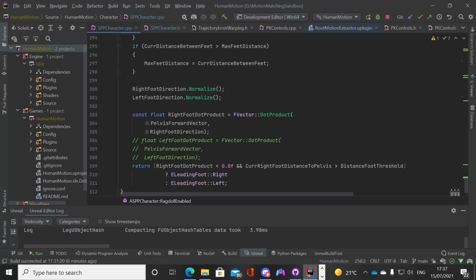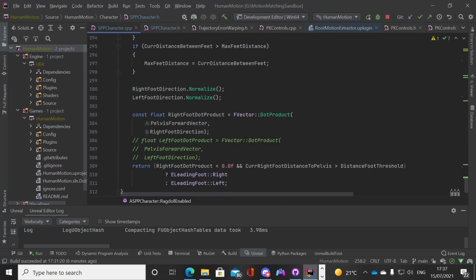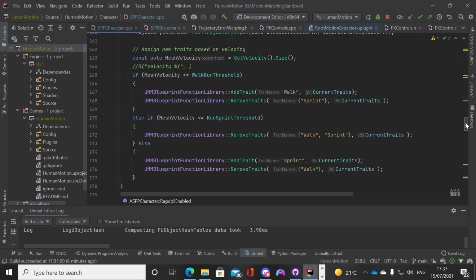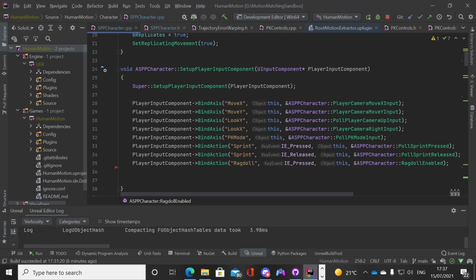This is where we actually say, okay, what is each of these going to do, and when are we going to use them? So we have our FP toggle function that we've declared in our header class. Now, what we want to do is create a bind action here, so that when this is pressed, we call that FP toggle function. I'm just going to copy this code here because it saves me some time.